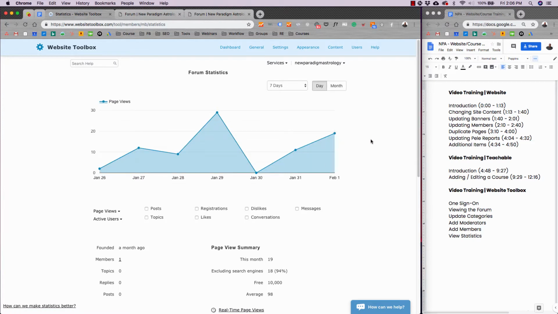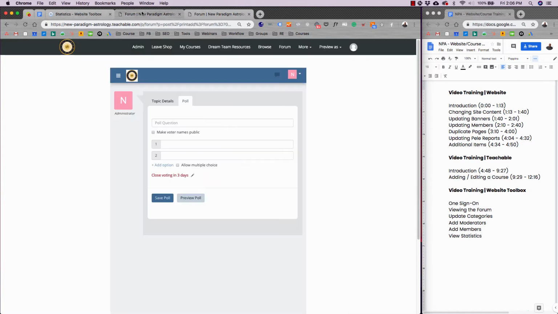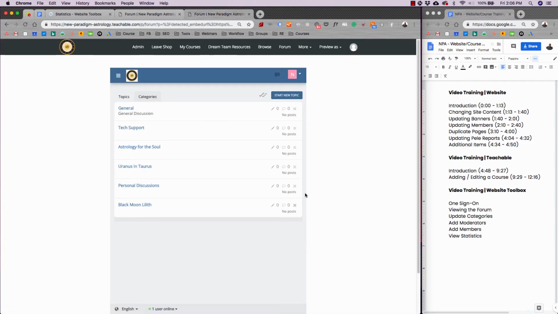Now, lastly, as the admin of the forum and admin of Website Toolbox, you can go in here and make any changes that you like to the overall look and feel through appearance, add the domain name. I mean, there's tons of things you can do, but ultimately we like to keep it really simple and really effective. To access the forum, all you have to do is go here to the dashboard and hit forum, and you'll be able to see all the forum content here.